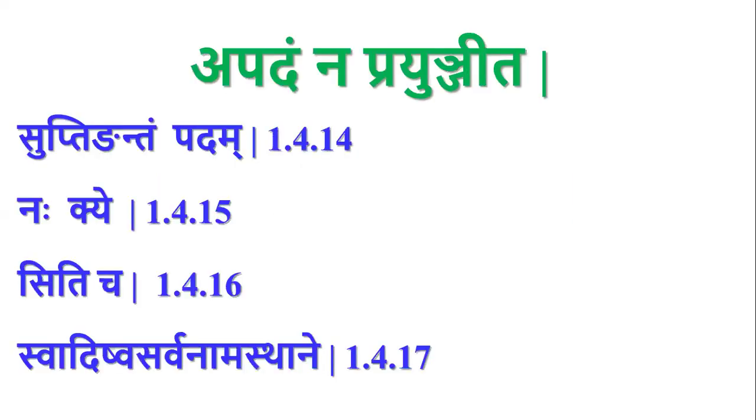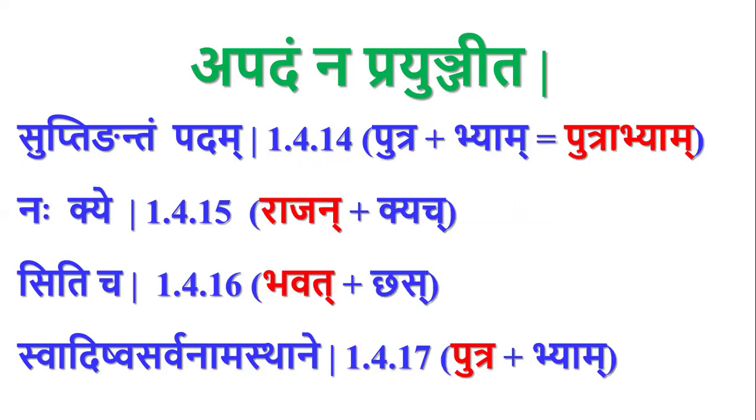So whatever words we use in the language, all of them are pada, either a subantam or tingantam. For example, ramaha vanam gacchati: ramaha is a subantam, vanam subantam, gacchati tingantam.